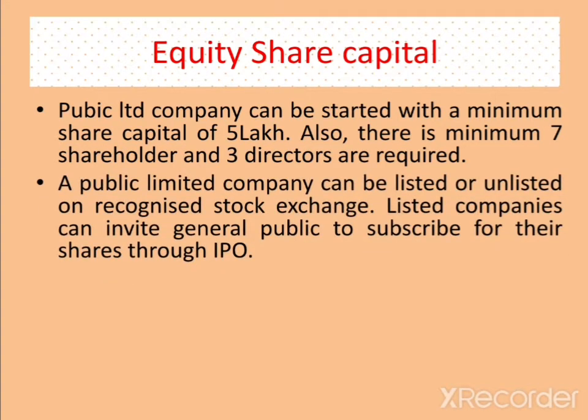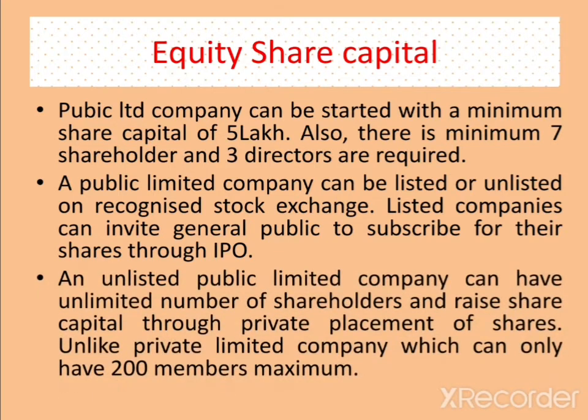A public limited company can be either listed or non-listed on a recognized stock exchange. Listed companies can invite the general public to subscribe for their shares, so they can raise money from the general public as well. An unlisted public company can have an unlimited number of shareholders and can raise capital through private placement of shares. So unlike private companies, they can have unlimited number of shareholders, although private companies can only have 200 members maximum.